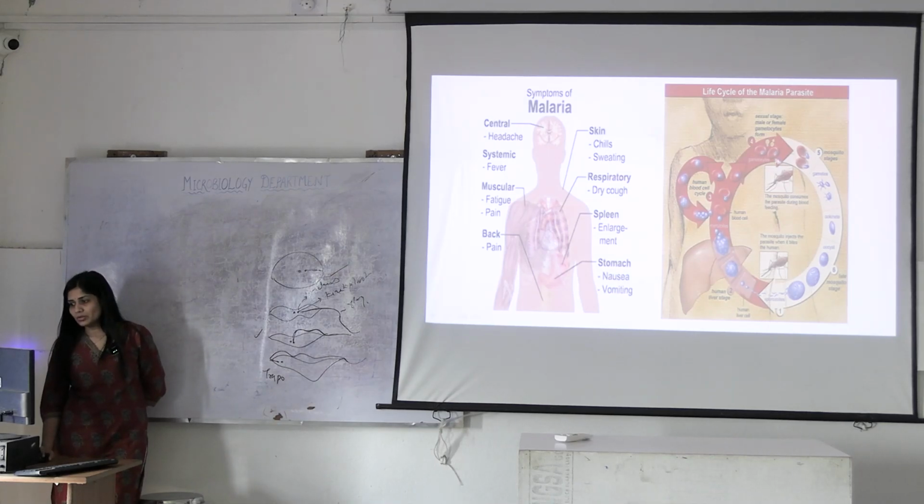Again, when the mosquito is biting, these gametes will be taken up by the mosquito. When there are asexual forms, they get digested, but these sexual forms, they will undergo what? Fertilization. So you can see here, these gametes are undergoing ookinesis. They will form oocyst and then subsequently again sporozoites. So this is the cycle.